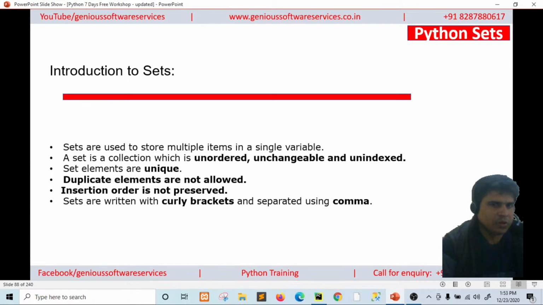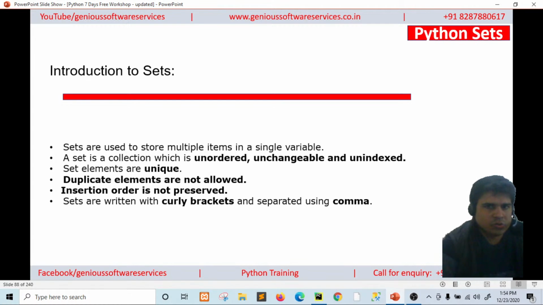A set is a collection which is, you can say, unordered, unchangeable, and unindexed. List and tuple are ordered, but sets are unordered. List is changeable, tuple is not changeable, or you can say unchangeable.